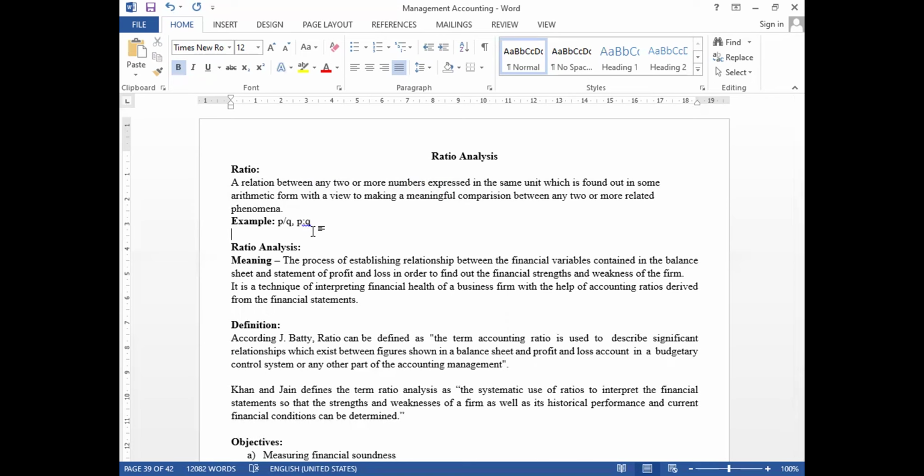Ratio analysis means, in very simple terms, that with the help of ratios you analyze the strengths or weaknesses of a company by a technique called ratio analysis.